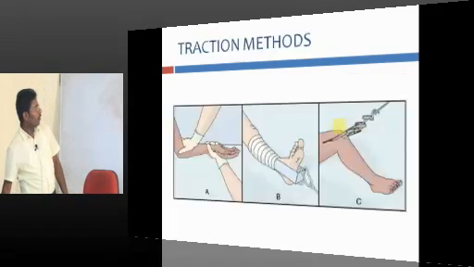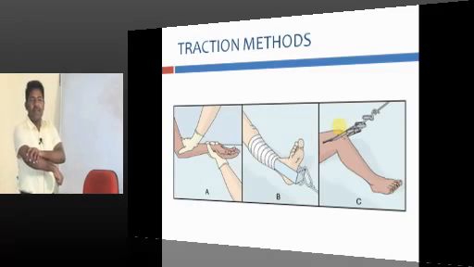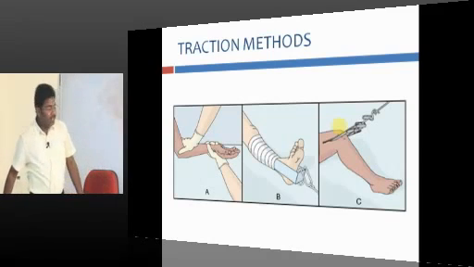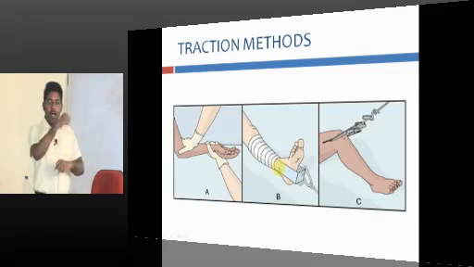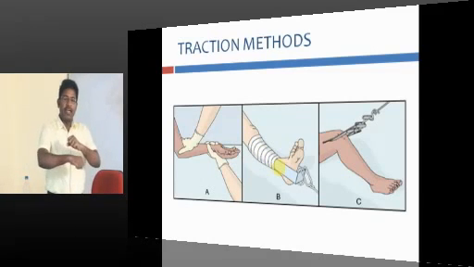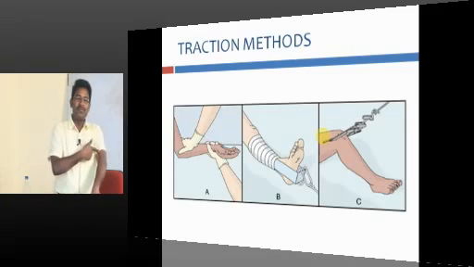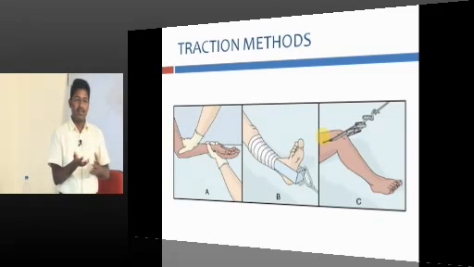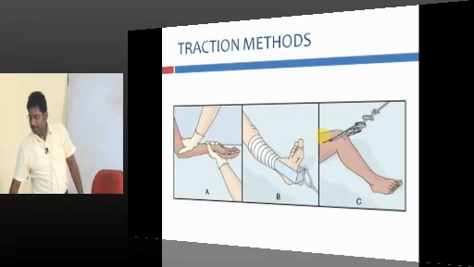Understand? Fine. Look at this. There are certain traction methods. You can simply reduce a fracture by manual traction and apply POP, that is manual traction. You apply a bandage, tighten it all around and apply some weight, and that is known as skin traction. And you can insert a pin into the bone and apply weight, that is skeletal traction or pin traction. So this is manual traction, skin traction and pin traction. We are going to see them one by one.